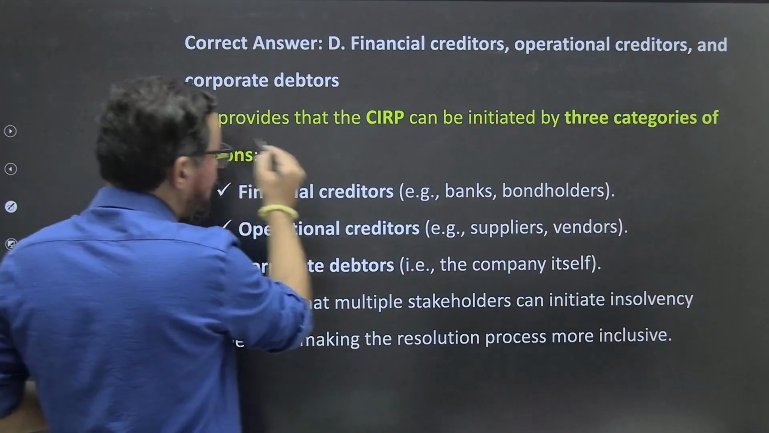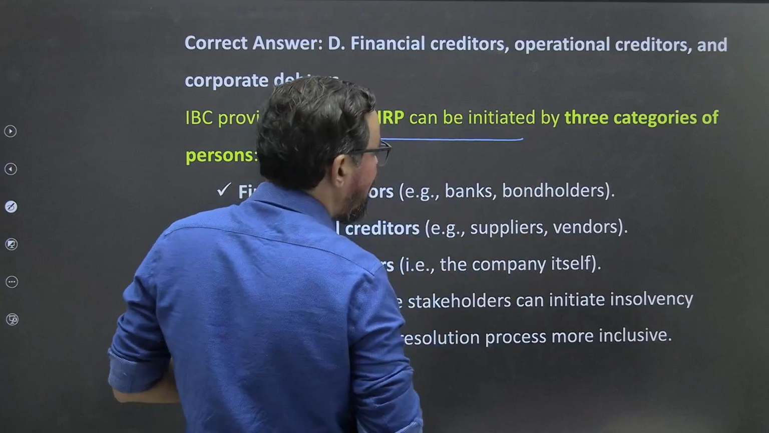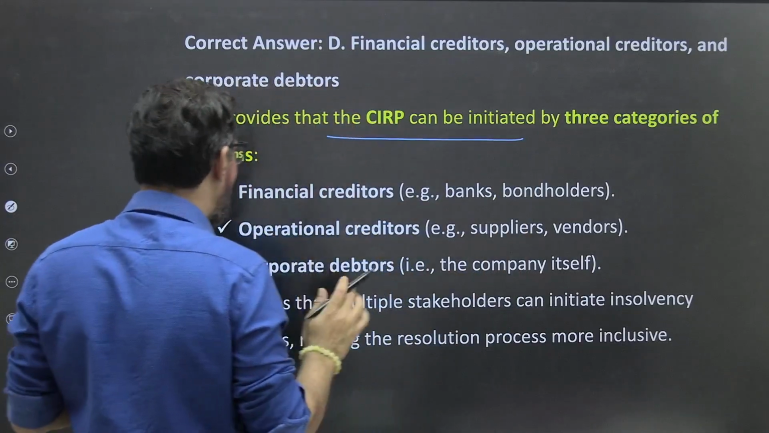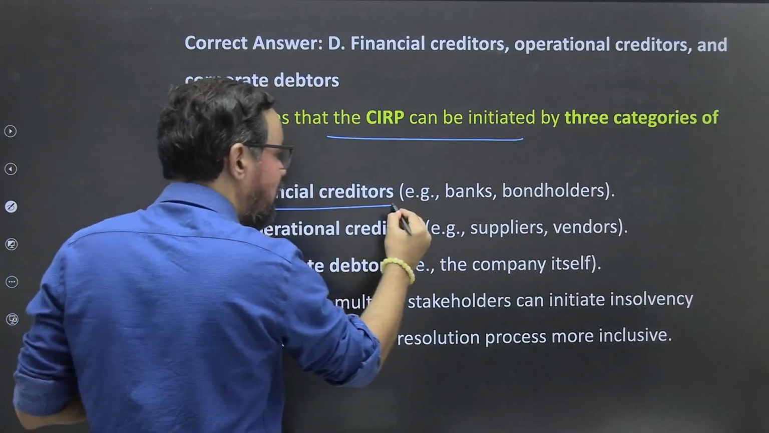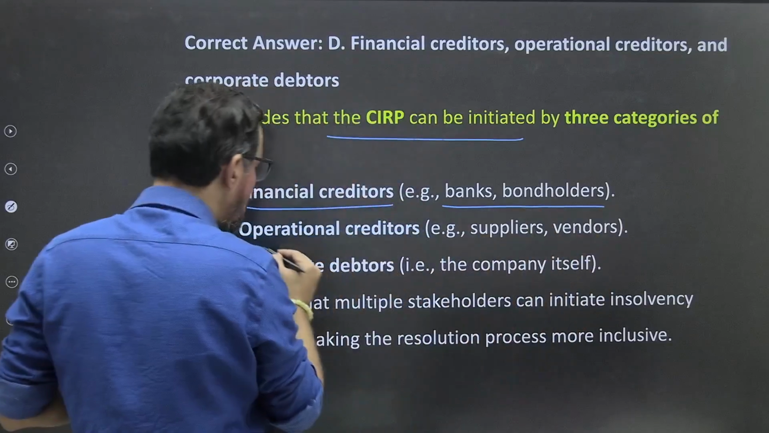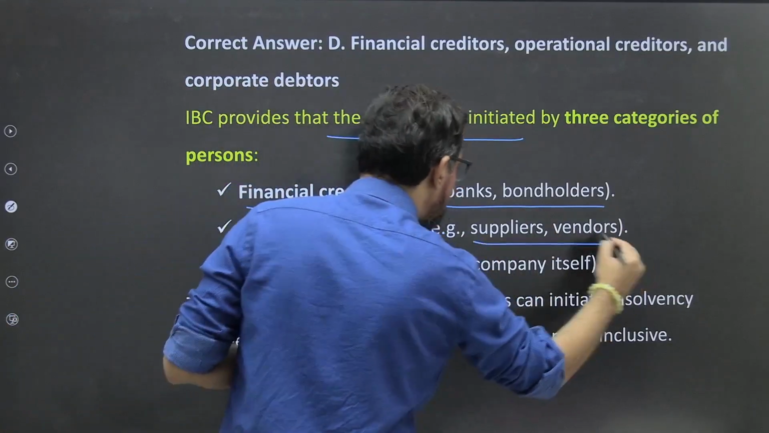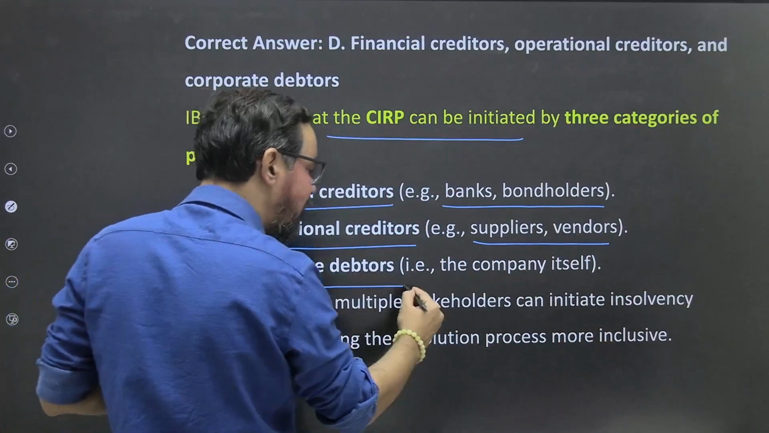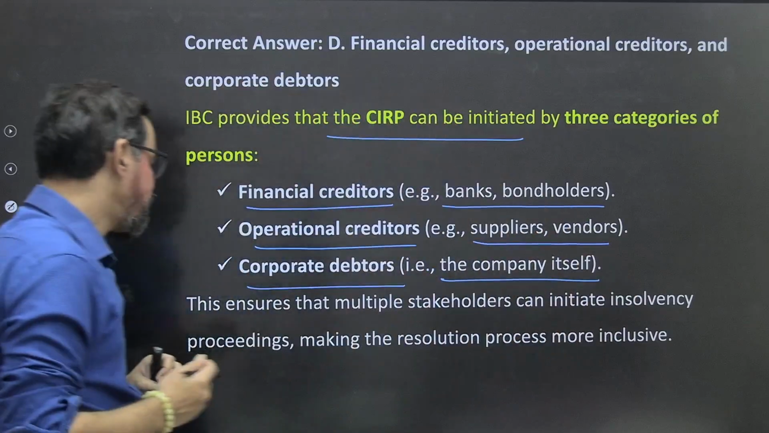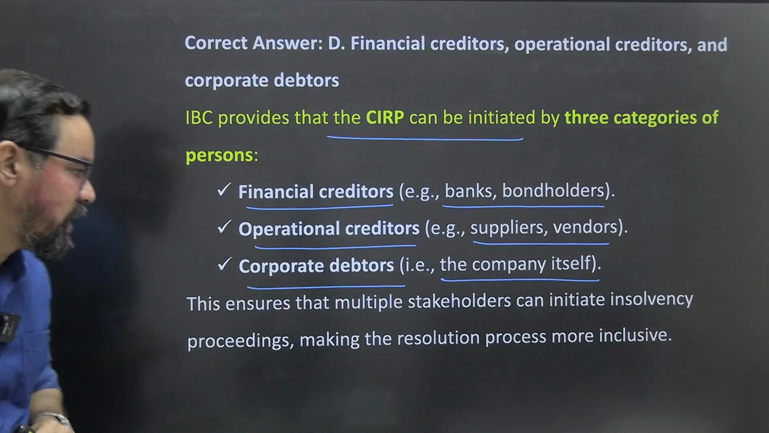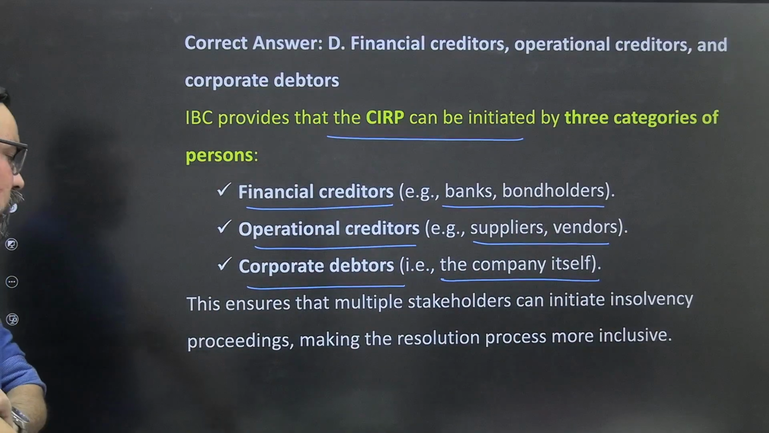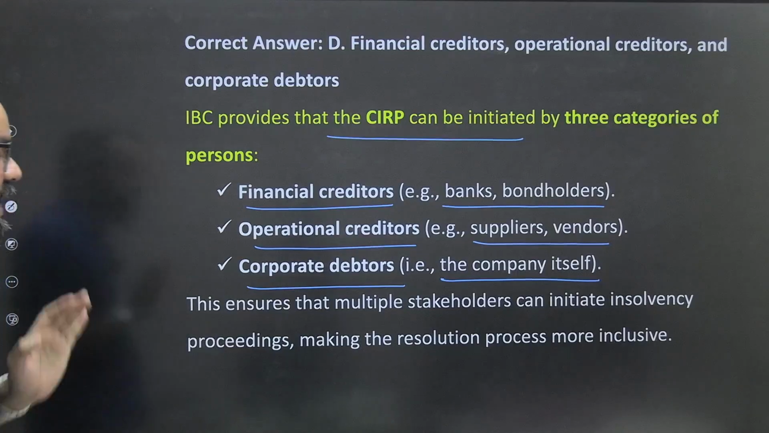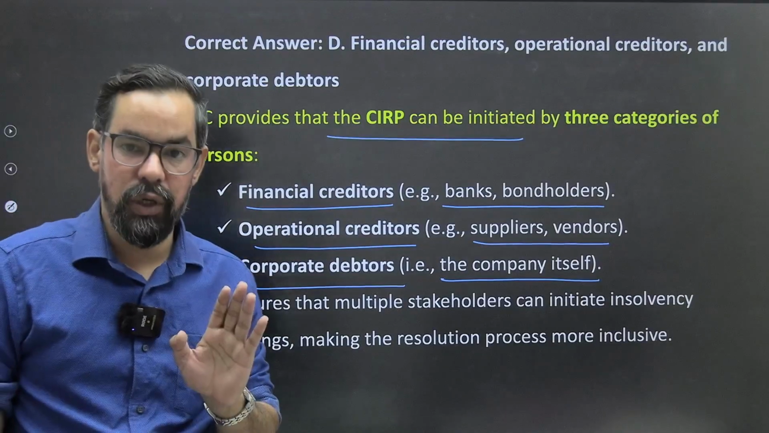The IBC provides that CIRP can be initiated by three categories of persons: financial creditors, banks and bondholders; operational creditors, suppliers and vendors; and corporate debtors, the company itself. Okay. So this ensures that multiple stakeholders can initiate insolvency proceedings, making the resolution process more inclusive.